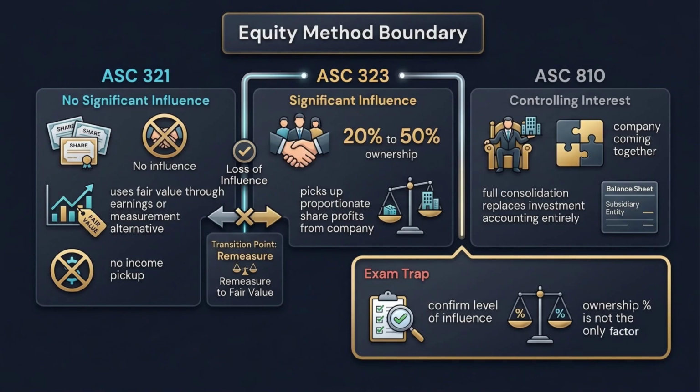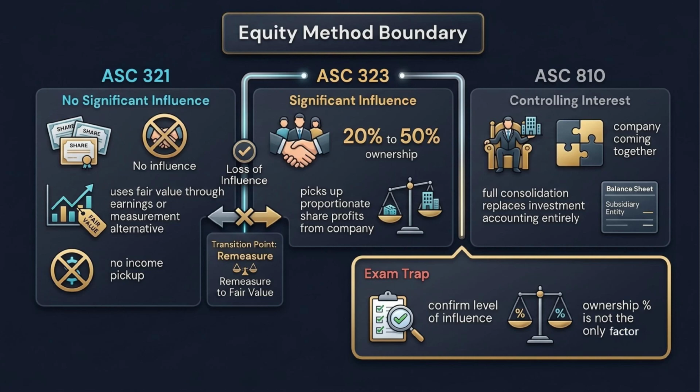That boundary matters. Equity securities without significant influence may fall under ASC 321 and use fair value through earnings or the measurement alternative. Equity method investments with significant influence generally follow ASC 323, where the investor picks up its share of investee income or loss. Consolidated subsidiaries follow ASC 810, where full consolidation replaces separate investment accounting.